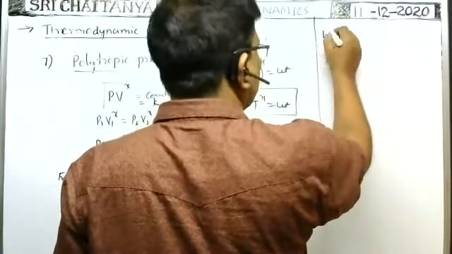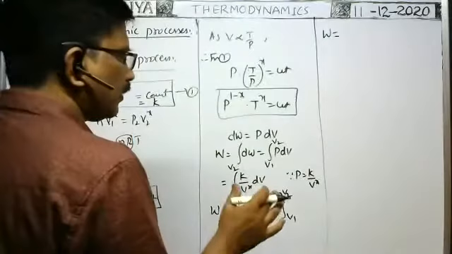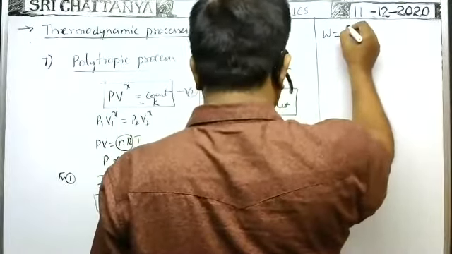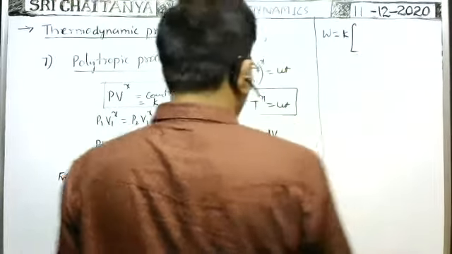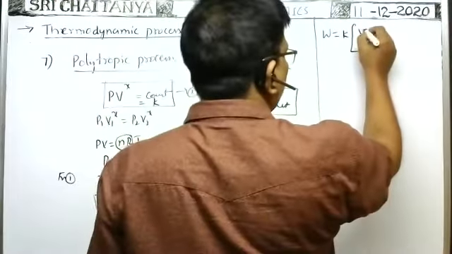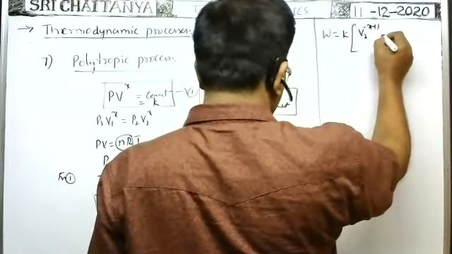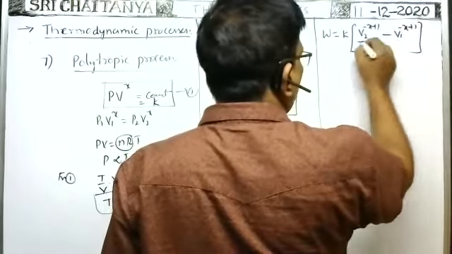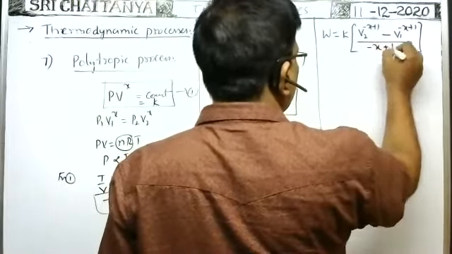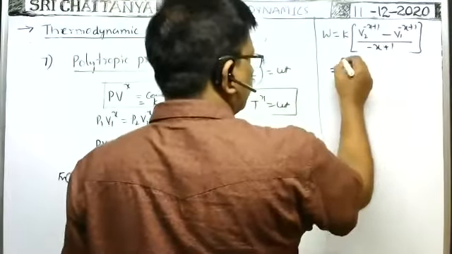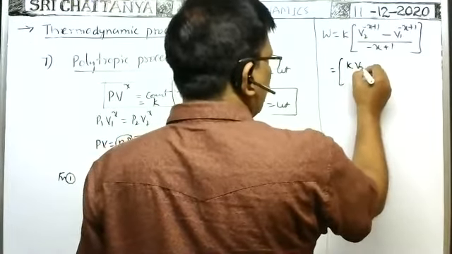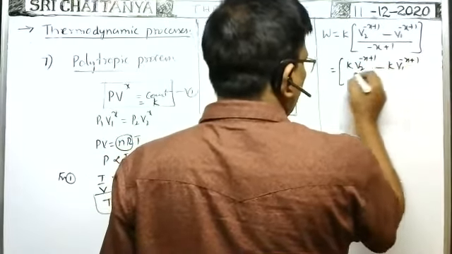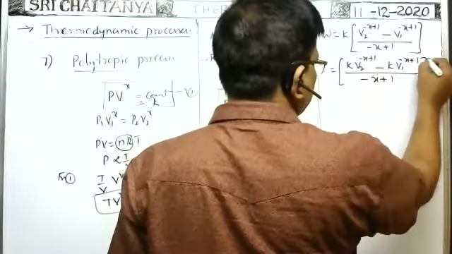Therefore, it is the same method as the adiabatic process work done formula derivation. Okay. Then k into, first you substitute the upper limit, V2 to the power of minus x plus 1. Before substituting the lower limit, you put a minus sign: V1 to the power of minus x plus 1, whole by minus x plus 1. So you multiply with k now: small k into V2 to the power of minus x plus 1 minus small k into V1 to the power of minus x plus 1, whole by minus x plus 1.